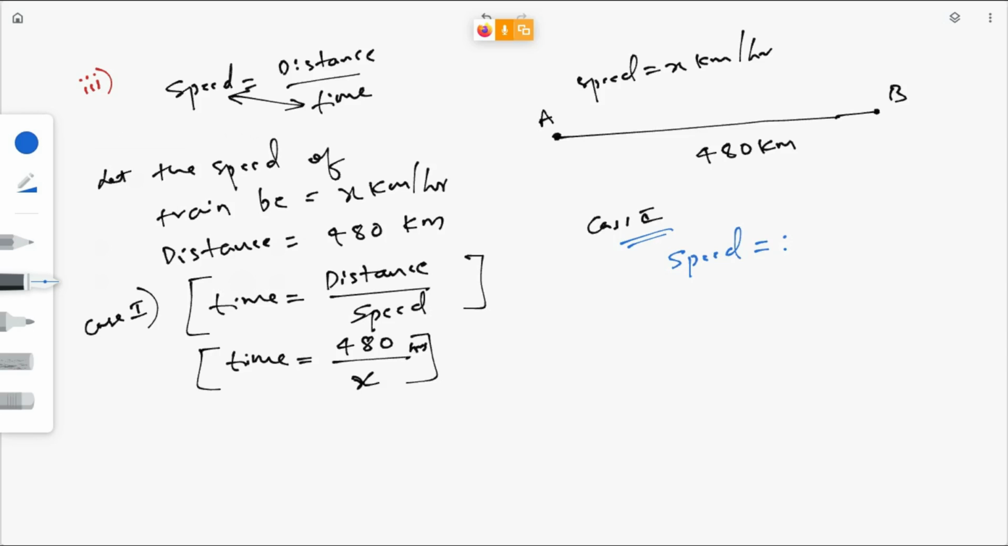The train travels a distance of 480 km at a uniform speed. So that is my first case, from which I got time is equal to 480 divided by x hours. Second statement: if the speed had been 8 km per hour less, it is clearly given here. So in case 2, what is the speed? x minus 8